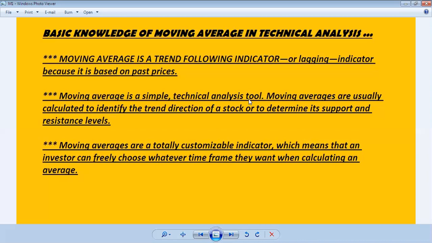Moving average is a simple technical analysis tool. Moving averages are usually calculated to identify the trend direction of a stock or to determine its support and resistance levels.